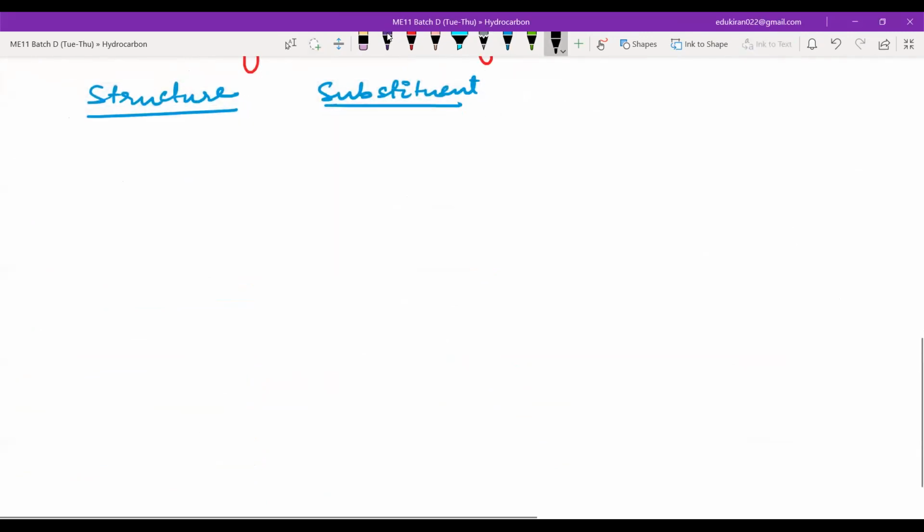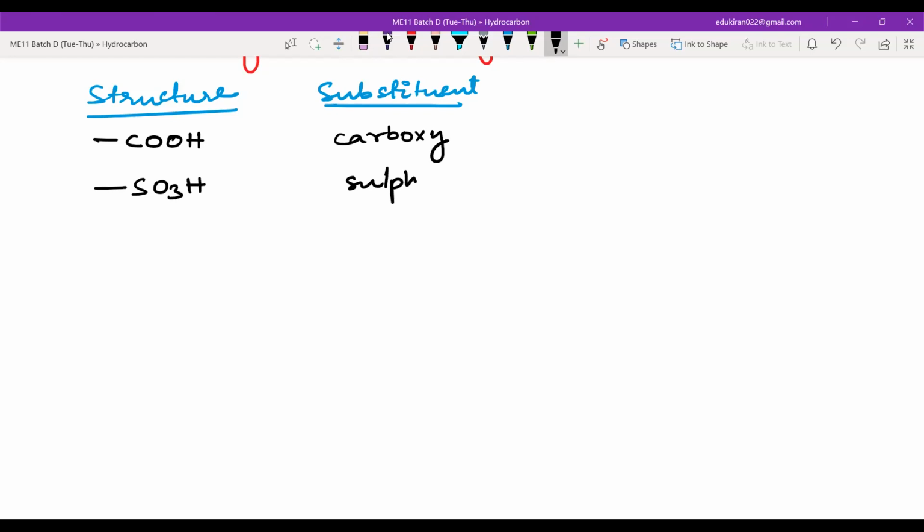Structure and substituent. So you have seen this. What is this? Oic acid. Now, if oic acid is present as a substituent, then the substituent name is carboxy. For sulfonic acid, the substituent name is sulfo. And if you have an ester, then the name is alkoxycarbonyl.